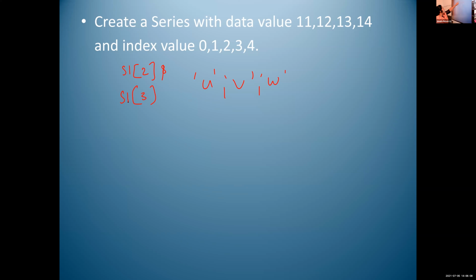In the previous question, the last two values were missing, so we just added the NaN at the last. But here 2 and 3 are missing, and the W value is for 4. So what is the difference? You have to place the NaN at those particular index values. That is the only difference.